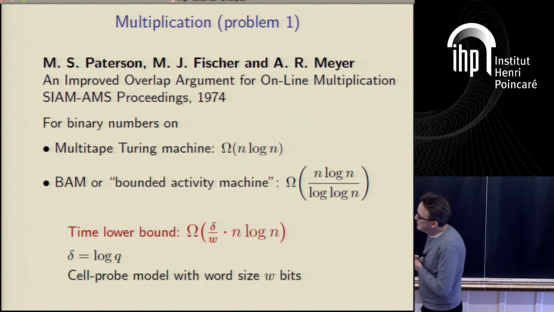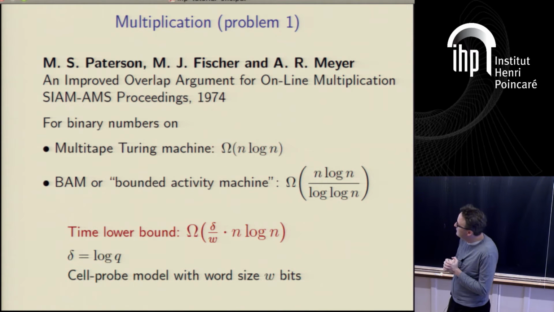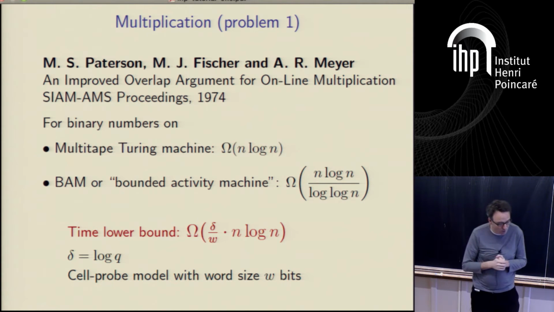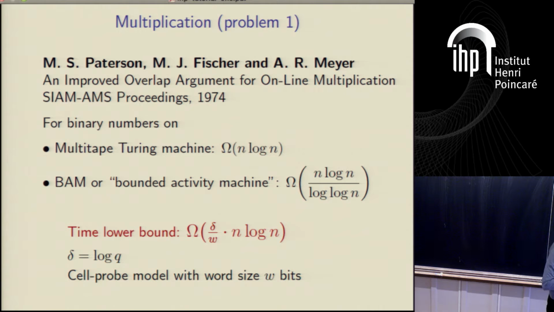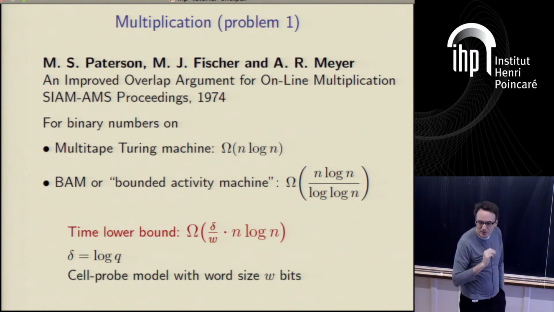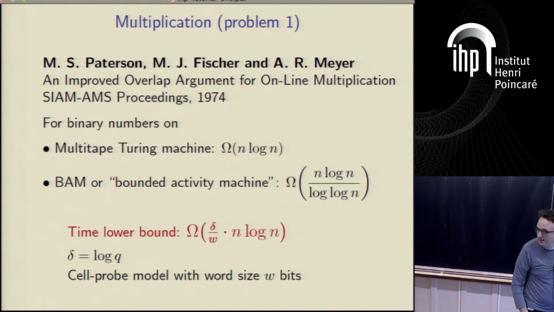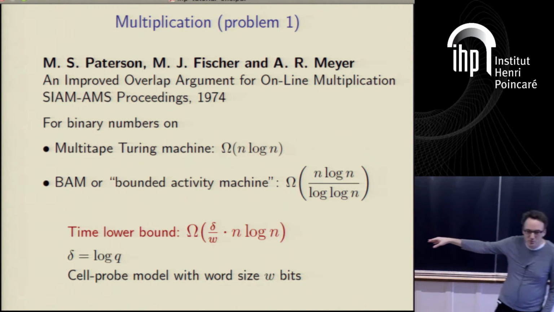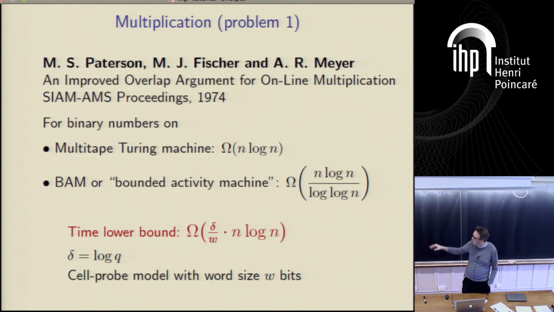So historically, this problem has been looked at before. Paterson, Fischer, and Meyer in '74 looked at this problem. And they showed an n log n lower bound in the multi-tape Turing machine. He also showed, perhaps even more interestingly, an n log n over log n lower bound in what's called the bit-activity model, a perfectly sensible model of computation that went completely out of fashion. And so in some sense, what we've done, we've modernized it. We've looked at the computational model of modern interest, and we've shown a similar-ish result.